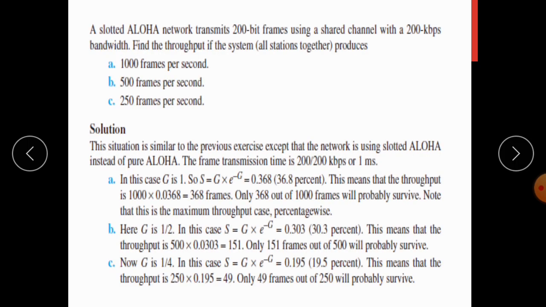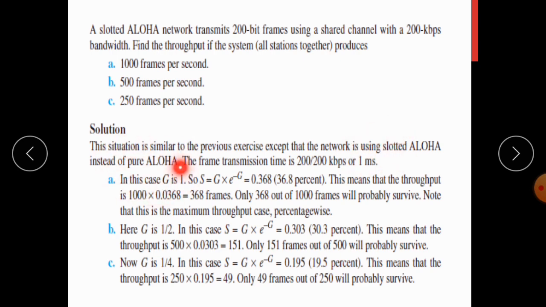Now again the same problem we have discussed under pure Aloha, now the same problem under slotted Aloha. So here also a slotted Aloha network transmits 200 bit frames using a shared channel with a 200 kilobits per second bandwidth. Find the throughput if the system produces 1000 frames per second, 500 frames per second and 250 frames per second. So here also first we have to calculate the frame transmission time. Frame transmission time is equal to the frame size, 200 bits, divided by channel bandwidth, that is 200 kilobits per second. Again we will get it as 1 millisecond.